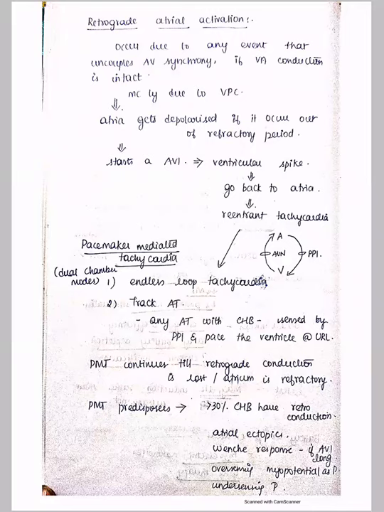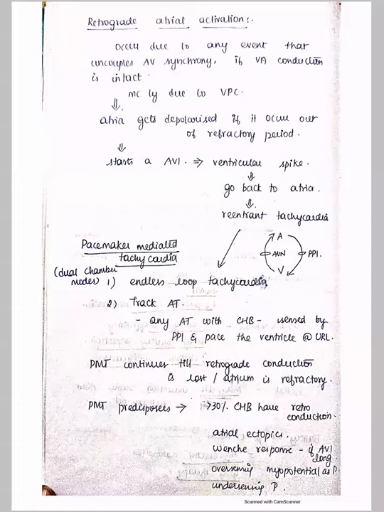Again, I have noted the limbs in this small figure. In the ventricle to atrial limb, the VPC catches hold of the AV node and reaches the atria. And most commonly, the antegrade path from atrium to ventricle is through the pacemaker channel. So it forms a loop leading to endless loop tachycardia.